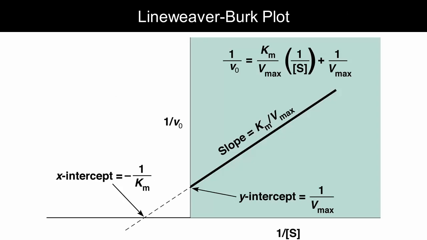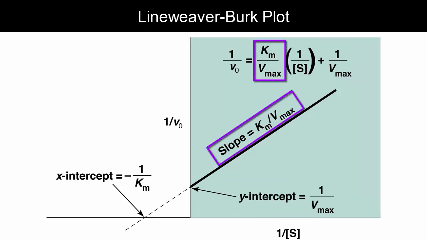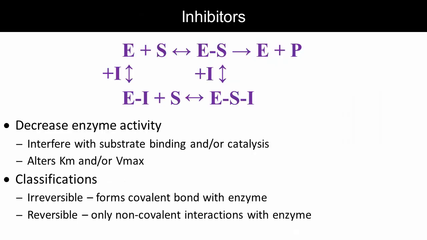This equation describes a line where 1 over Vmax is the y-intercept and Km over Vmax is the slope. And performing a linear fit is simple. In the next video, we'll go over the steps of collecting enzyme kinetics data, plotting it, and finding the Km and Vmax. But before we do that, I want to discuss inhibitors, molecules that decrease enzyme activity.